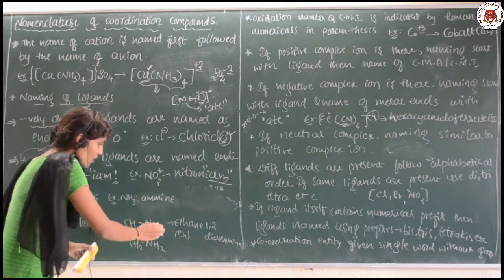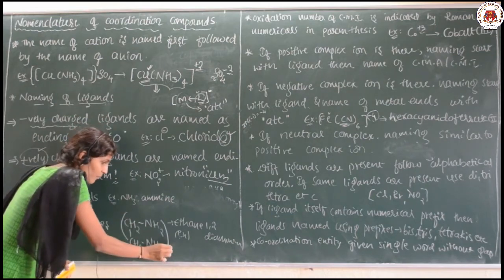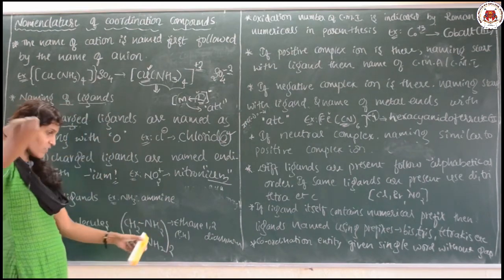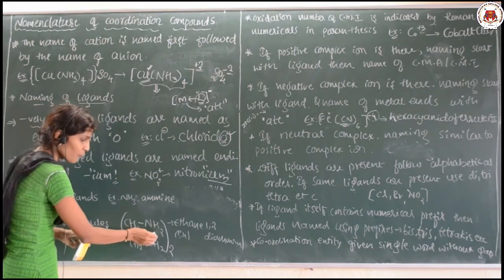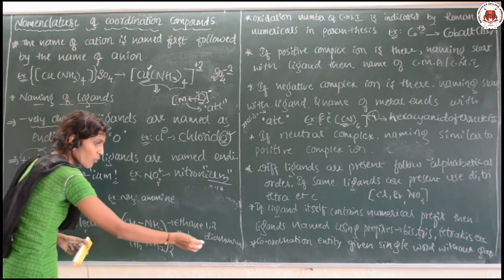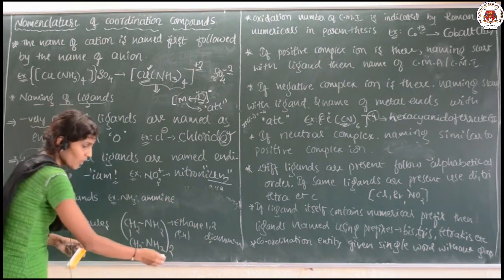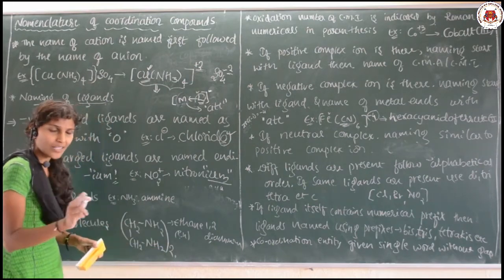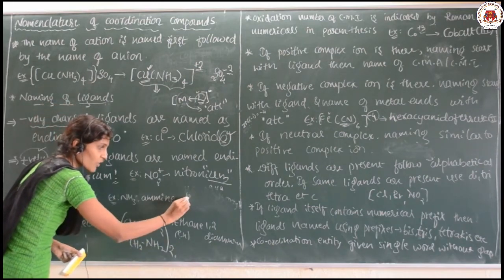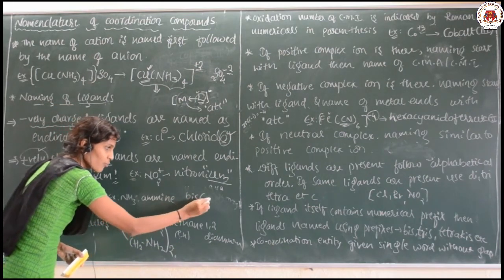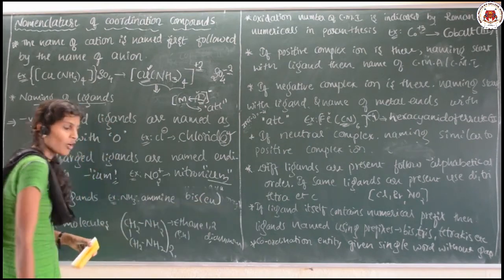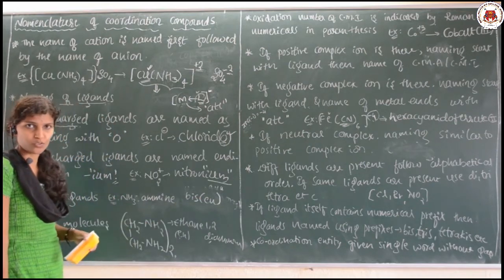So suppose these molecules came twice. Previously this consists of the word di, so here also for this 2 you can use the term bis. Bis(ethane-1,2-diamine) you can use.